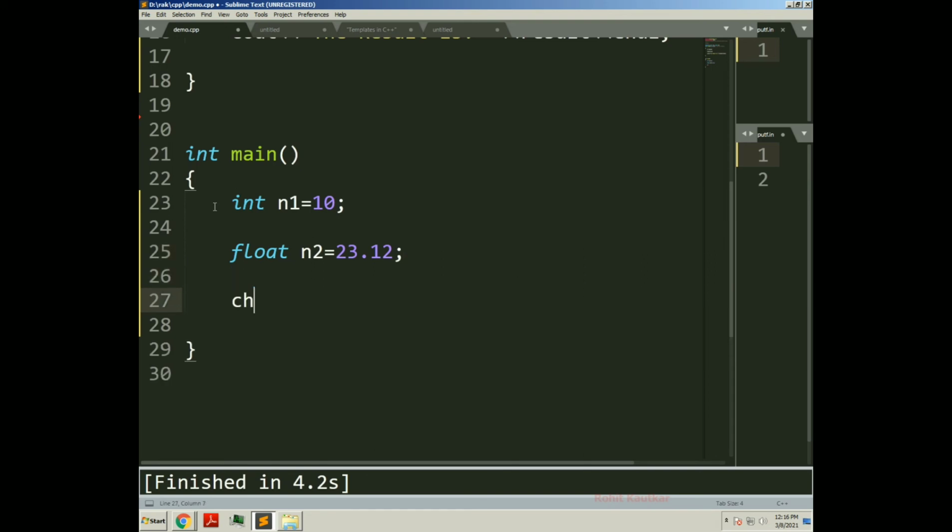And one more I will take, char c1, with value, let's say, a character. Now we will try to call the add function.